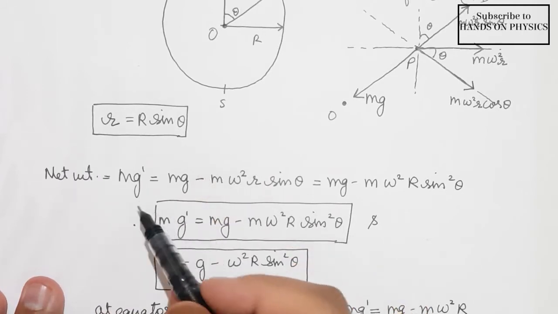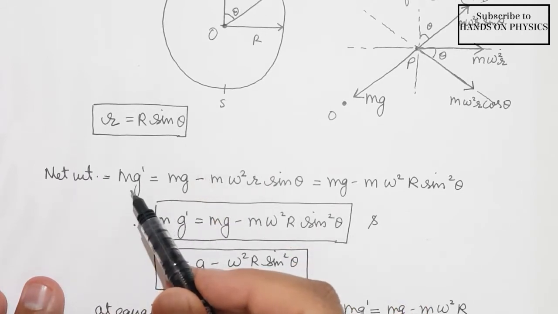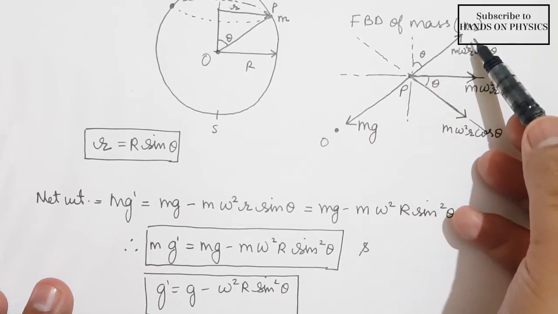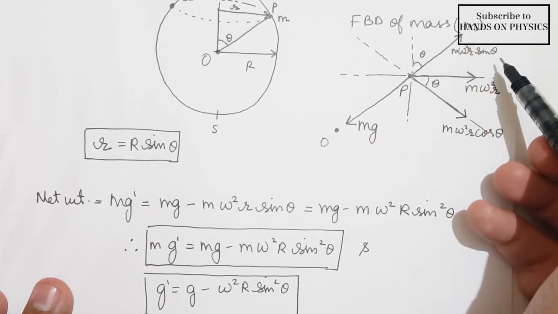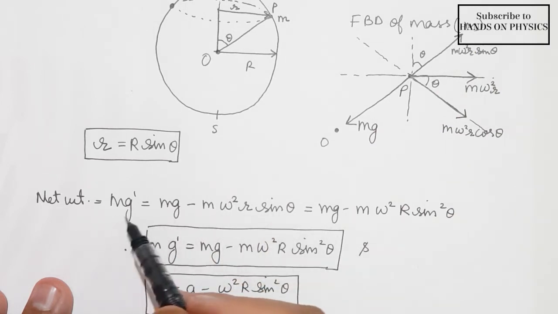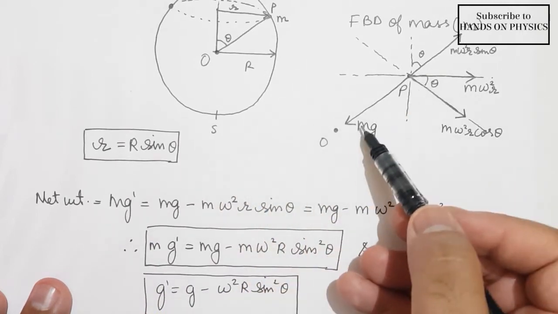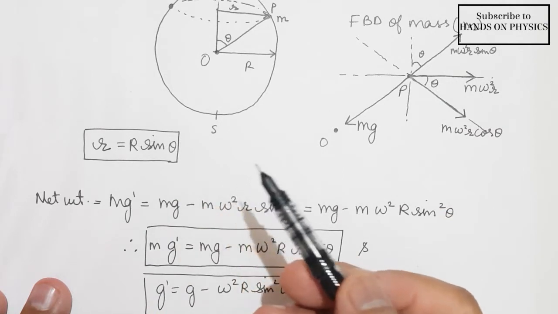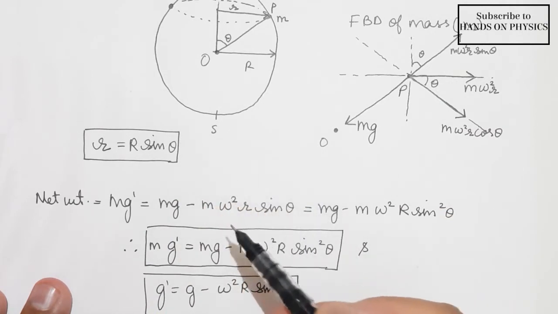So net force is equal to mg minus m omega square r sine theta. This is the net force which is acting towards the center O due to the rotation of the earth on its axis with angular velocity omega.